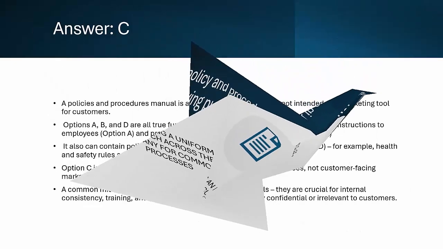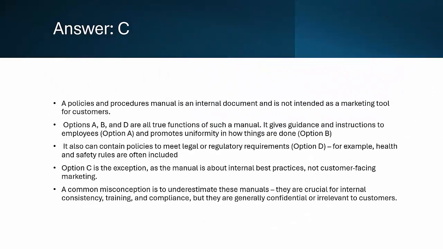Correct answer, C. It's not a marketing tool for customers. Why? A policies and procedures manual is an internal document meant to help employees work consistently and follow company rules. Option A is correct. It guides employees on best practices. Option B is correct. It ensures that all employees follow the same processes, keeping things consistent. Option D is correct. It often includes legal and safety policies to ensure the company follows regulations.